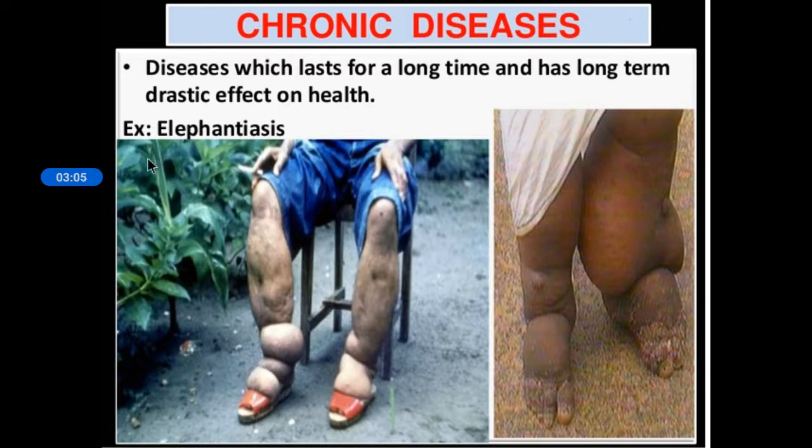So one example is given here. Many other examples are like diabetes, blood pressure, cancer, and so on. And one example is also elephantiasis. Okay, you can see the patient's leg will be looking like an elephant's leg. It is actually caused by a worm, the filarial worm, and it is also known as filariasis.